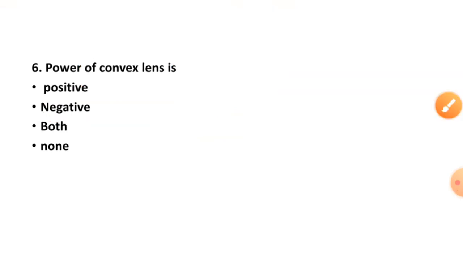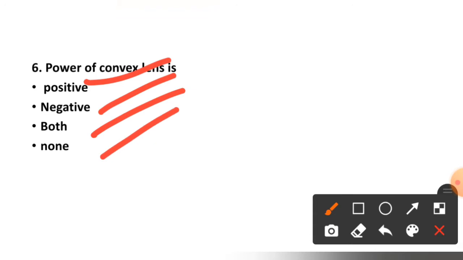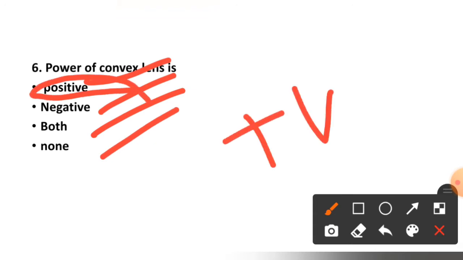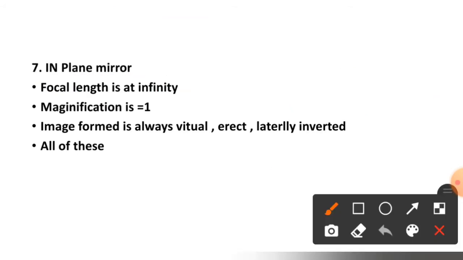7th question is about the power of convex lens is positive, negative, both or none. The right option is option number first. Power of the convex lens is positive, while that of concave lens is negative.